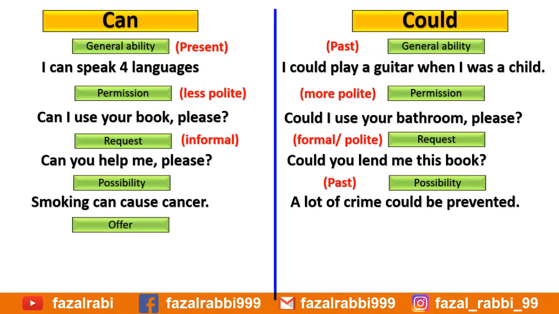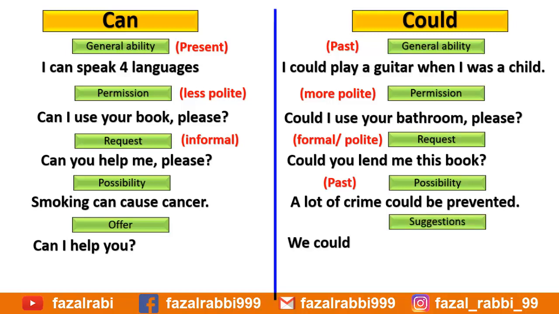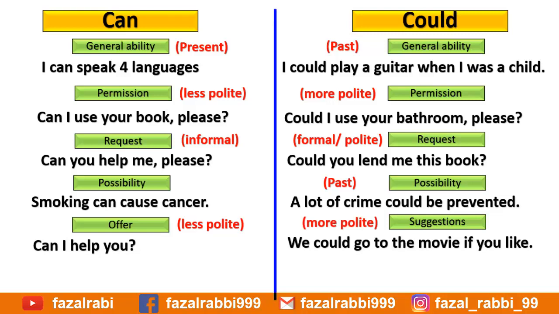Another use is for offer. For example, can I help you? Can shows the offer for help. For suggestion, we could go to the movie if you like. Could acts as a polite suggestion for watching a movie if they like.